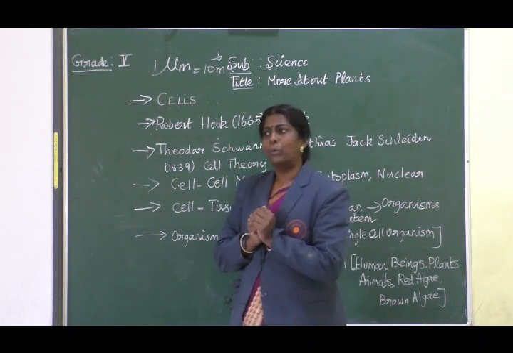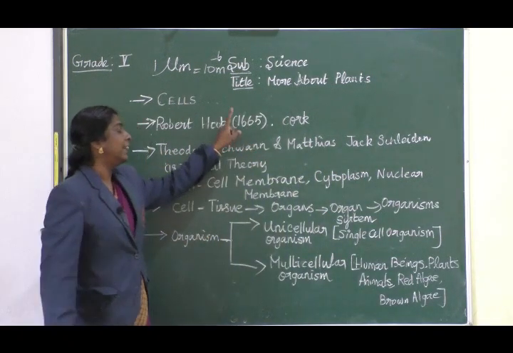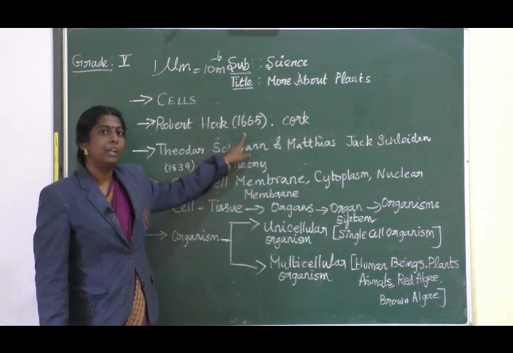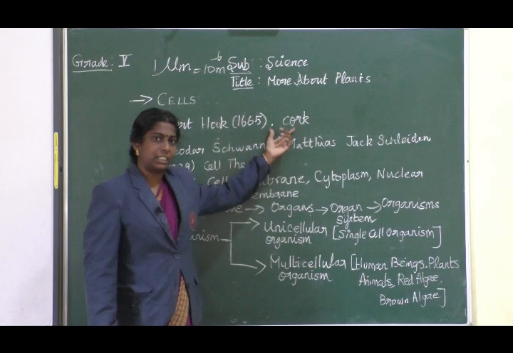Okay. So, who discovered this first? It was Robert Hooke in 1665. He observed under the compound microscope. When he viewed, he gave the information as it's a cork-like structure.